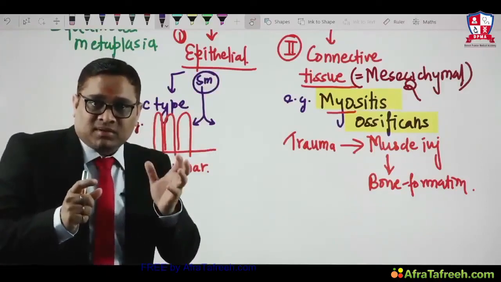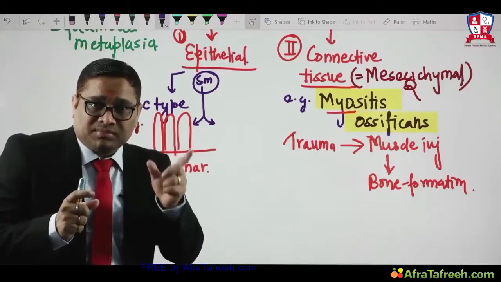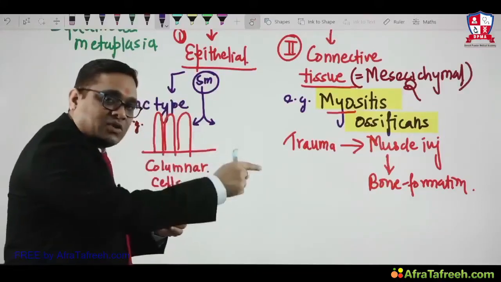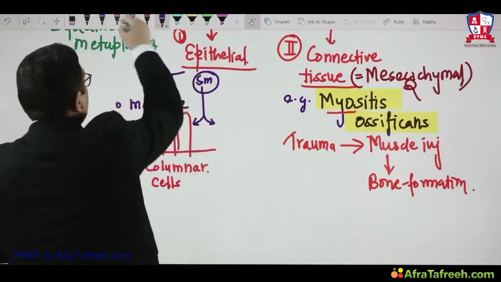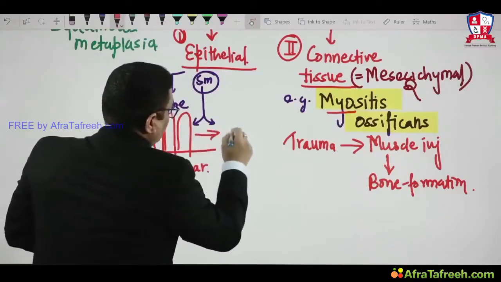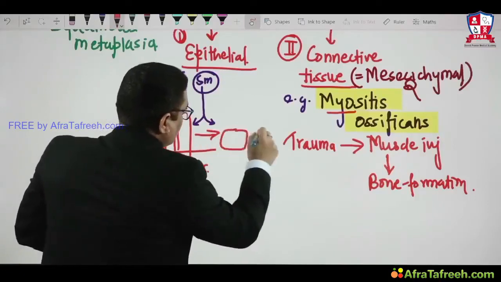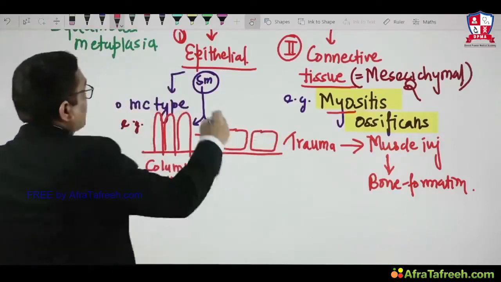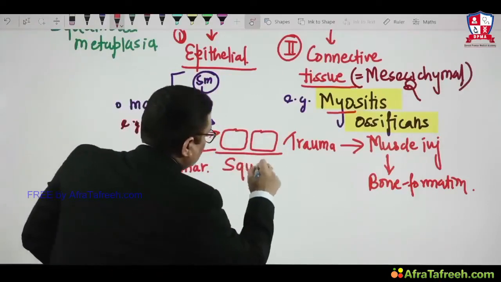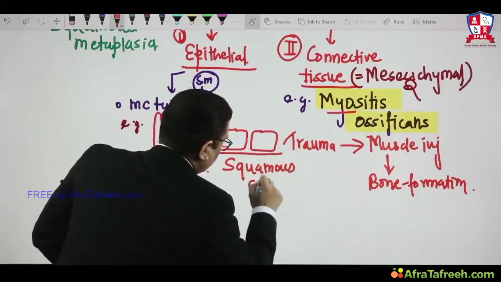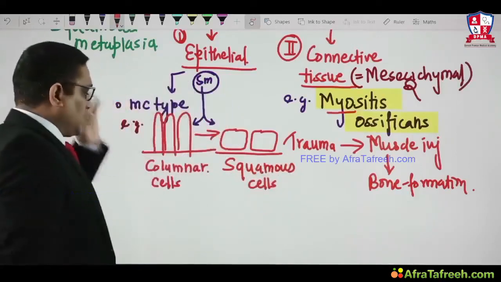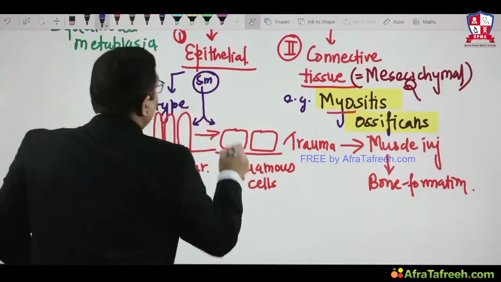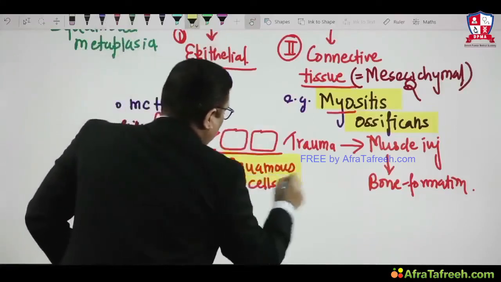Mind my language: I said tissue stem cells, not the mature columnar cells. They will stimulate tissue stem cells, and these tissue stem cells will cause reprogramming, and as a result they will form squarish, flat squamous cells. So now squamous cells are formed, and we can see the columnar cells have changed into squamous cells. And what is the nomenclature of this metaplasia?